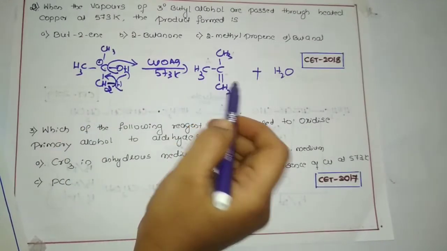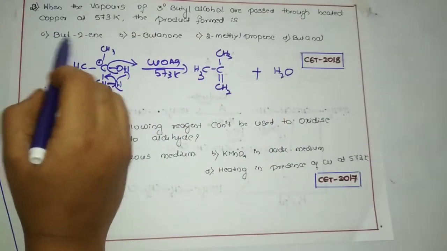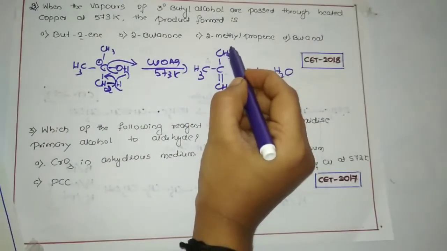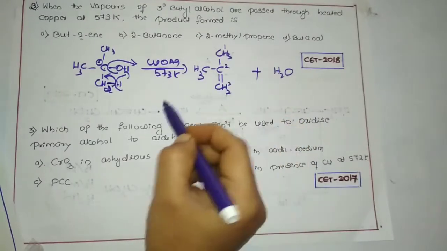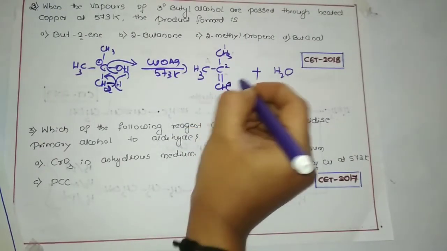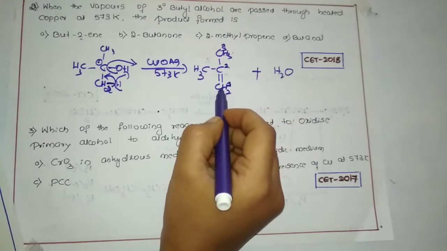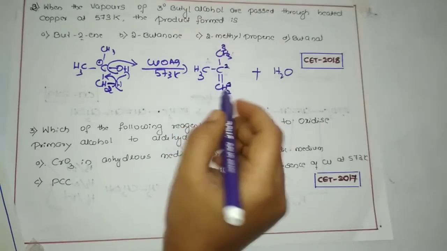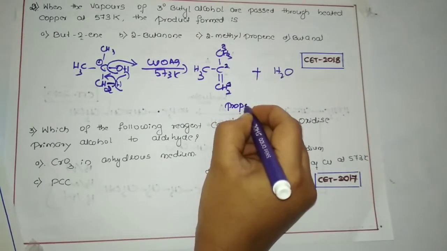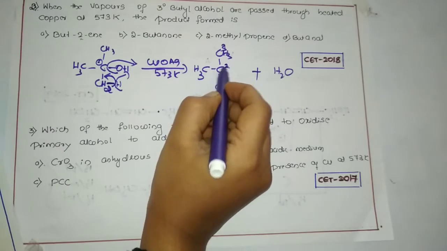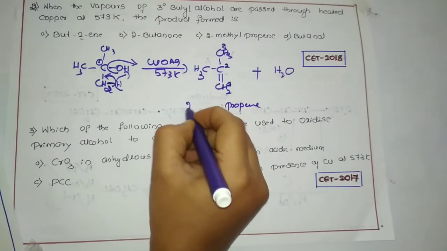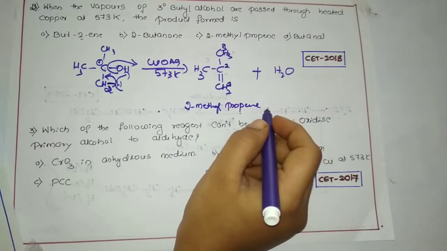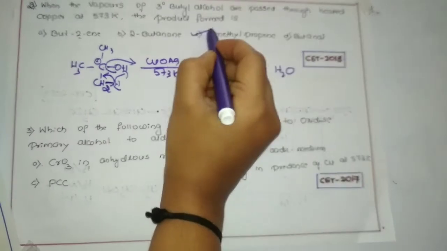This is the reaction. Now consider, do we have but-2-ene over here, or is it 2-methyl propene? Let us start numbering 1, 2, 3. Sorry, from here we can start 1, 2, 3. Why? Because the double bond should get the least number. So 3 carbons means we have propene as the root word, and at the second carbon we have a methyl as a substituent, so it is 2-methyl propene. So option C is the right one.